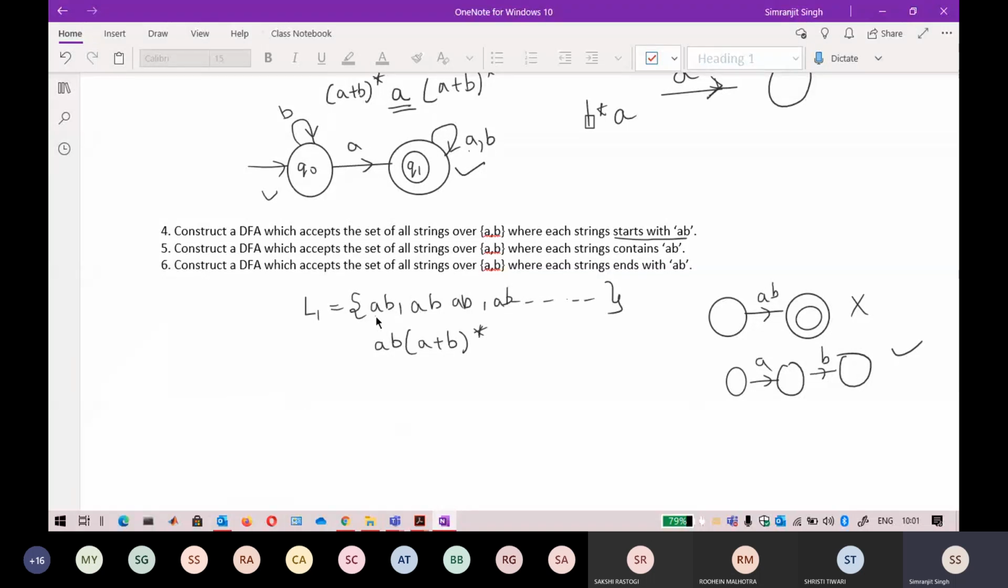So if I go for the smallest string, that is AB, this is the Q node. The smallest string will be A.